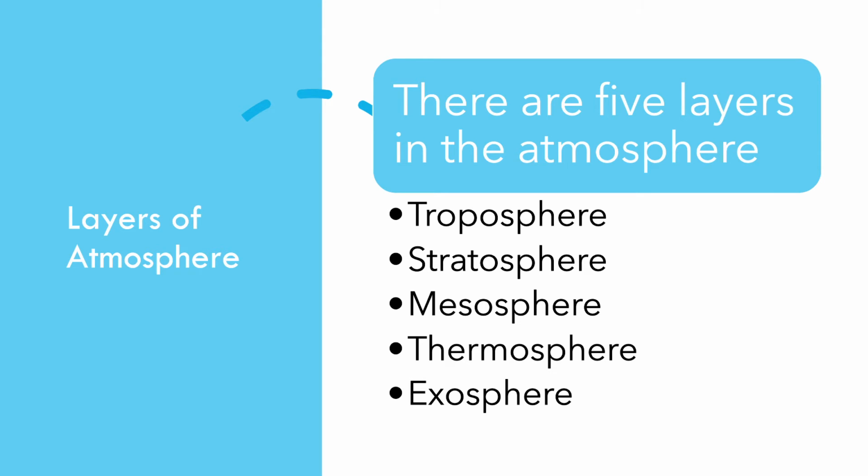The next topic is layers of atmosphere. So there are 5 layers in the atmosphere. These layers are troposphere, stratosphere, mesosphere, thermosphere, and exosphere. We are going to discuss one by one.